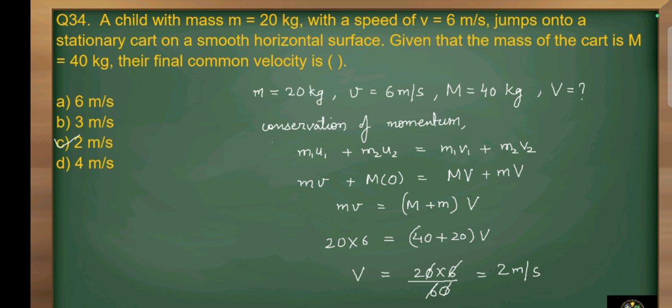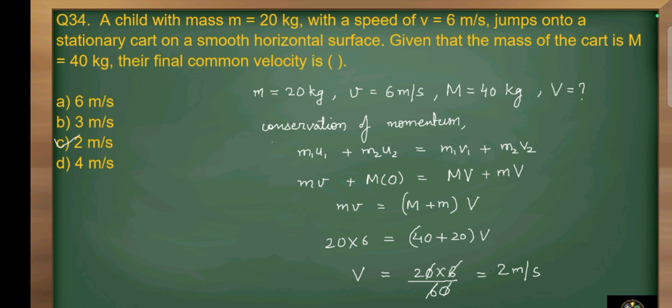So m into v plus M into u2, that is the initial velocity of cart, which is 0, is equal to final momentum, that is m into capital V, where capital V is combined velocity, plus M into capital V. So when we substitute all these values, we will get 20 into 6 is equal to 40 plus 20 into capital V.